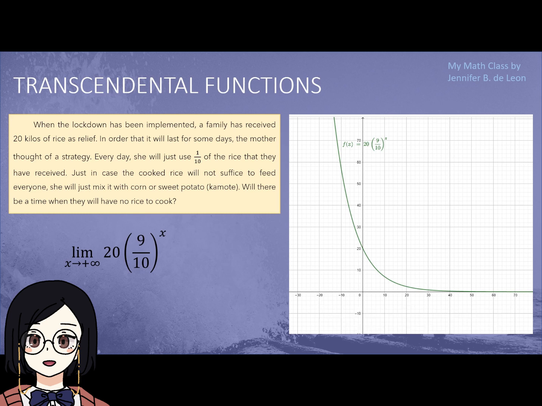In the graph, we can clearly see that as x approaches positive infinity, the value of the function approaches 0. Hence, the limit of 20 times 9 over 10 raised to x as x approaches positive infinity is 0.